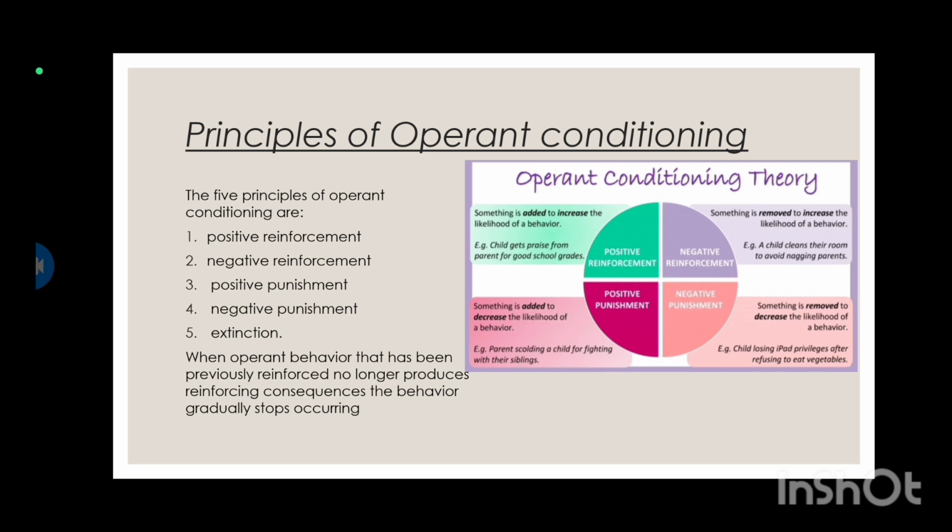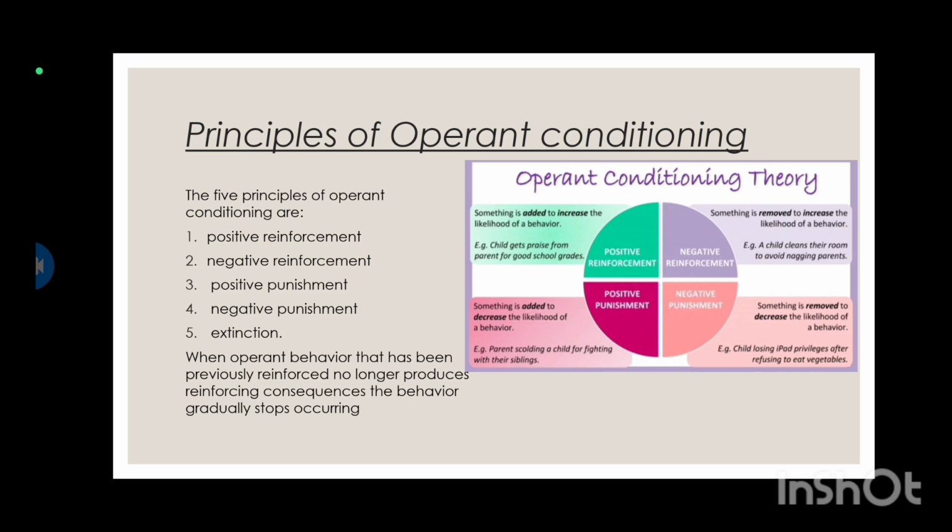Now, what are the principles of operant conditioning? The five principles of operant conditioning are positive reinforcement, negative reinforcement, positive punishment, negative punishment, and extinction. Now, what is reinforcement? Reinforcement is the process in which a behavior is strengthened by the immediate consequence that reliably follows its occurrence. When a behavior is strengthened, it is more likely to occur again in the future. Here you can see the picture: positive reinforcement, negative reinforcement, positive punishment, and negative punishment. Then here are the examples.